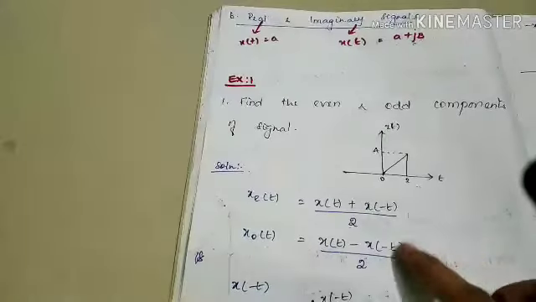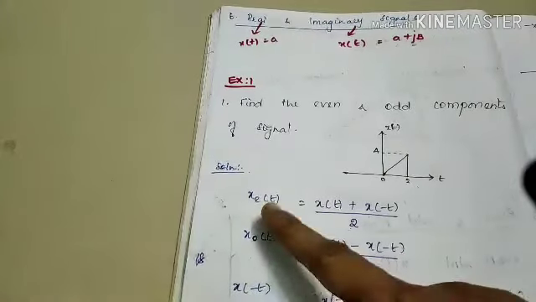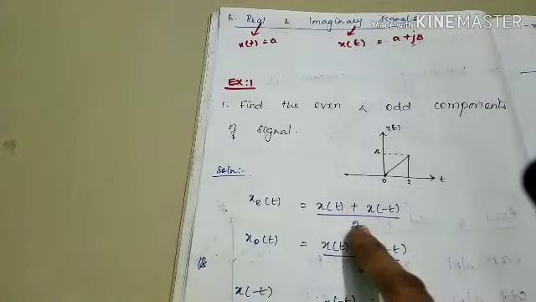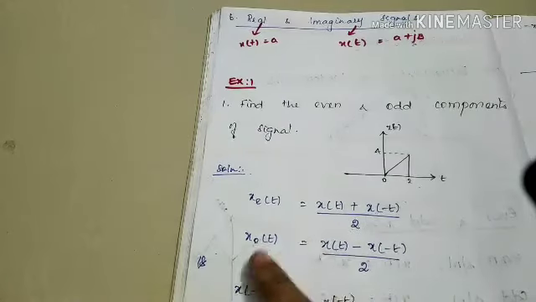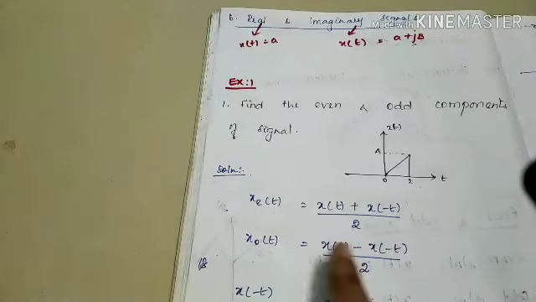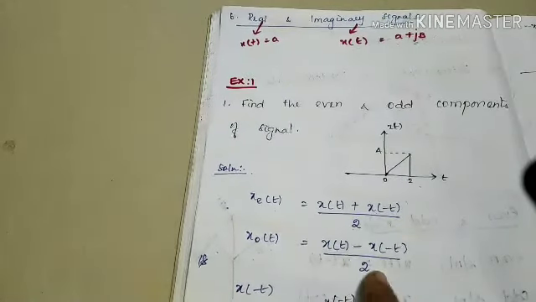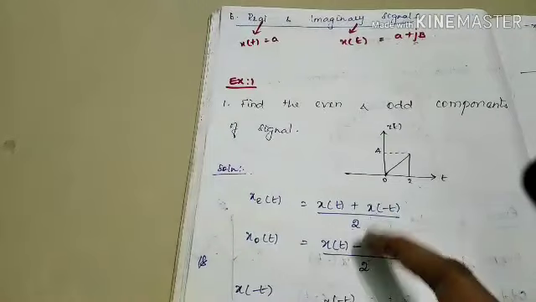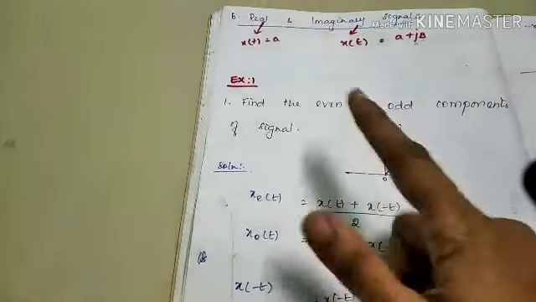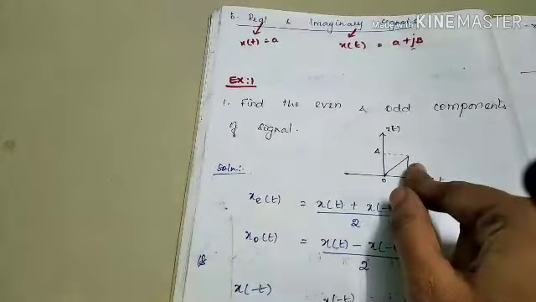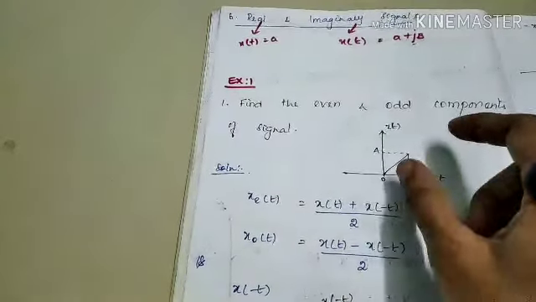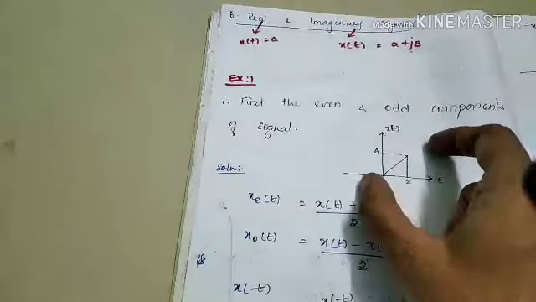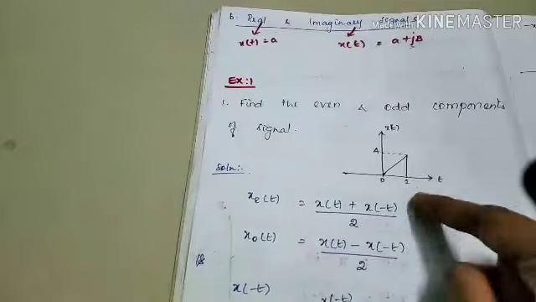Do remember these two formulas: xe of t is equal to x of t plus x of minus t by 2, and xo of t is equal to x of t minus x of minus t by 2. These two formulas are very important in solving even and odd components of a signal. To find the even and odd component of a signal, we should know these formulas, right?